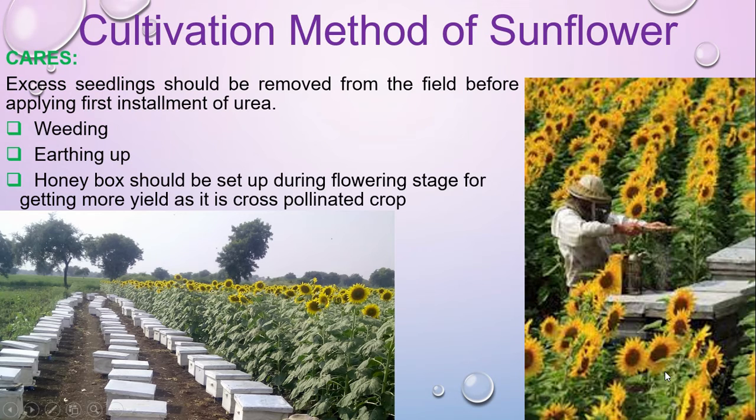So this is very important for your MCQ and CQ questions as well. That means, what type of flower crop is sunflower? It is a cross pollinated crop.